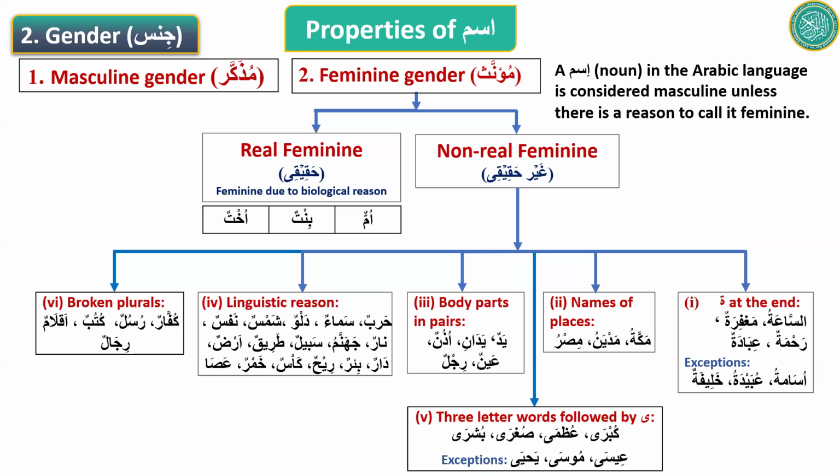And for feminine, atun, atin, which was the ending sound of plurals. Any plurals that do not have those ending sounds, una, ina, atun, atin, there are a lot of other plurals that do not have those ending sounds, but they are still plural. Those are called broken plurals, and they are treated as feminine.